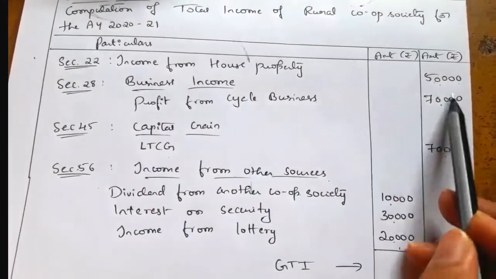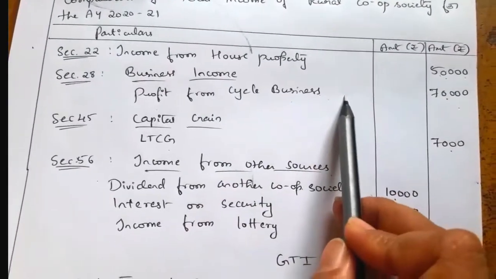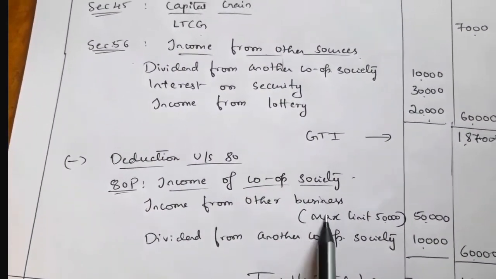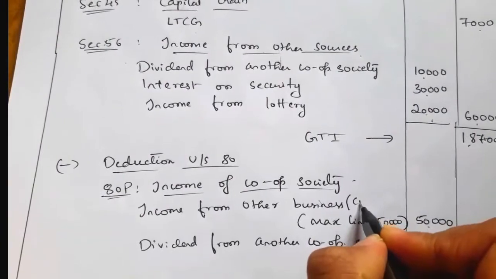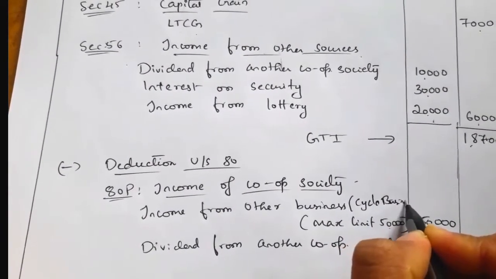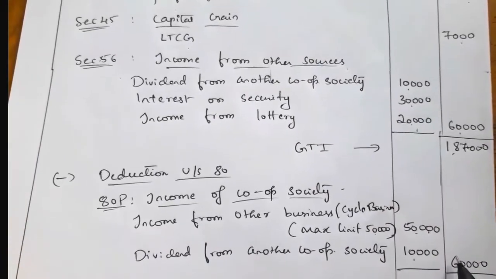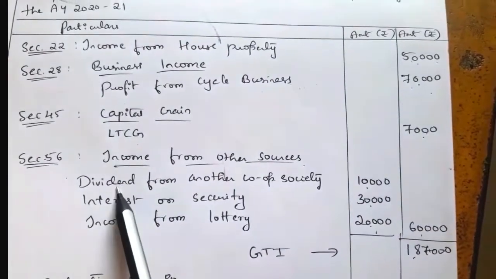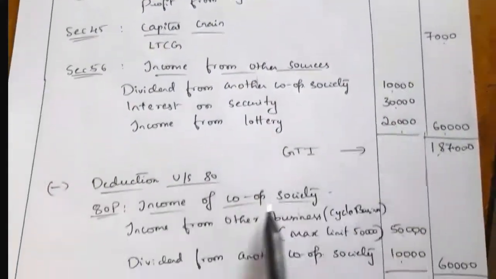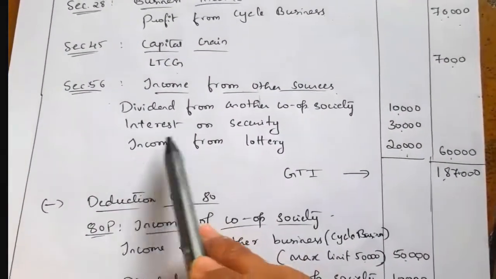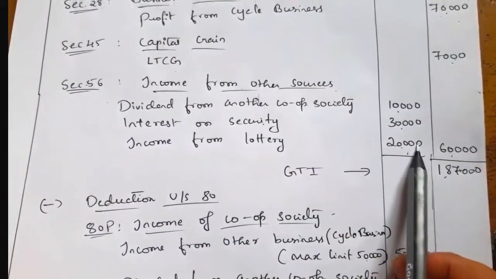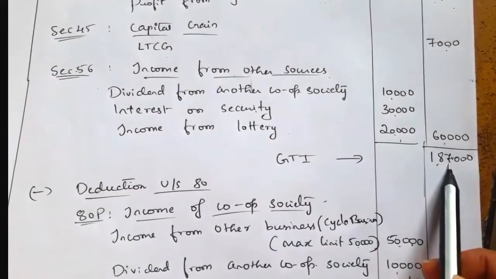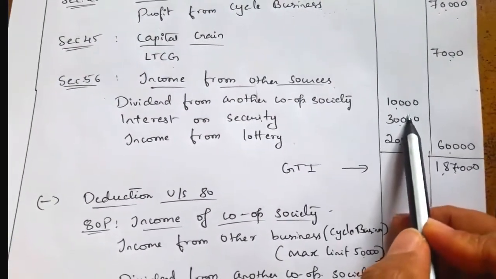Next, business income. 70,000 is given, that is from cycle business. That is the income from other business, so a maximum of 50,000 can be claimed. Next, long term capital gain cannot be claimed. Next is the dividend from another cooperative society, 10,000 can be deductible under section 80P. Then interest on securities and income from lottery are not income from cooperative society, so we cannot take them. We can claim deduction for interest on securities only if GTI is less than 20,000.